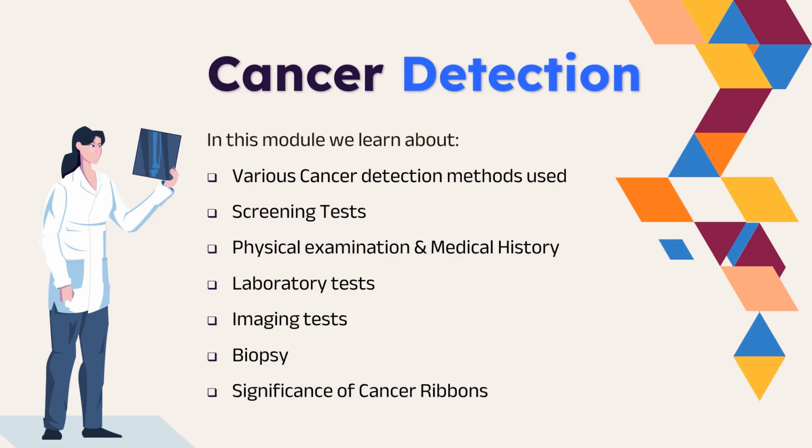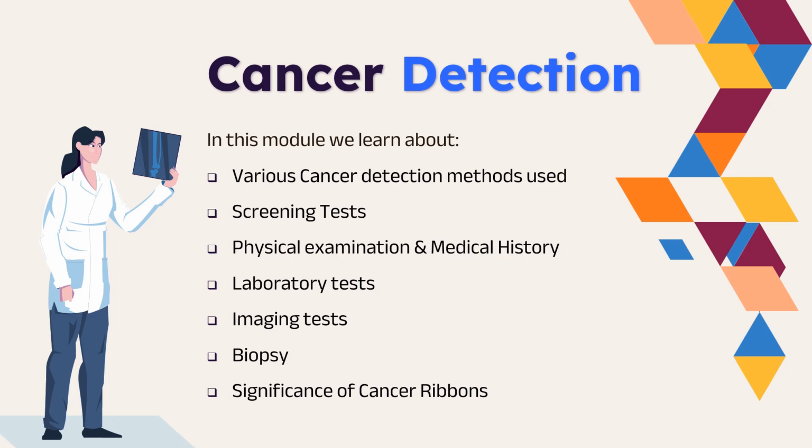Whenever we perform tests to determine cancer, we use these four or five different methods, and within those methods there are various sub-methods. For example, in imaging techniques there is CT scan, MRI, ultrasound, and bone density scan. So we will see each and every method for cancer detection in detail. This module becomes important because not only is understanding the nature of cancer important, but how to detect and assess the cancer is equally important.